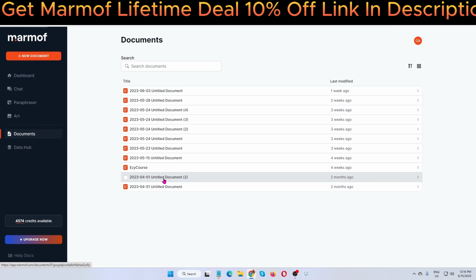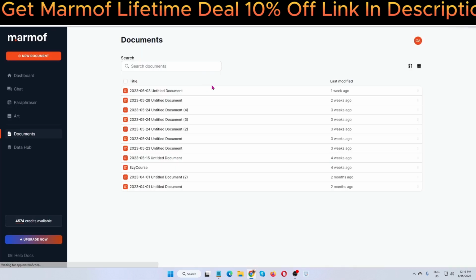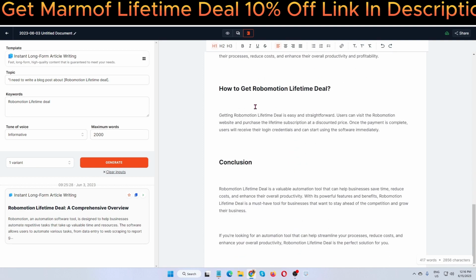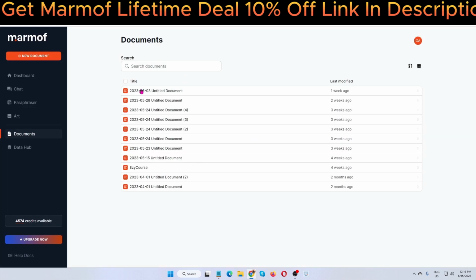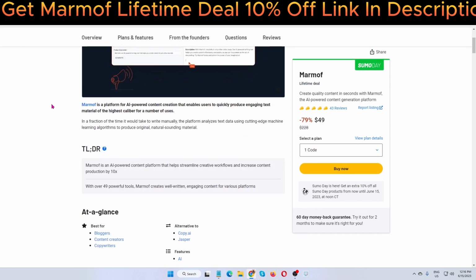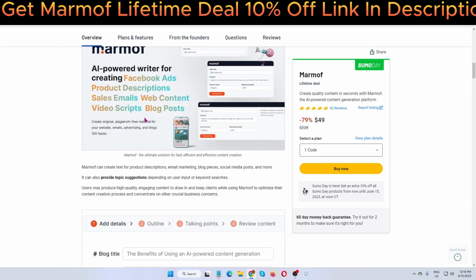And just open these documents. Okay, this document is Twitter tweets. Okay, I'm using this one. You can see this one is a RoboMotion lifetime deal comprehensive overview. I'm writing this review using this very simple software, Marmof. This is one of the best software that I'm using, guys. Okay, I have already tested lots of AI writing tools, but I chose this one.